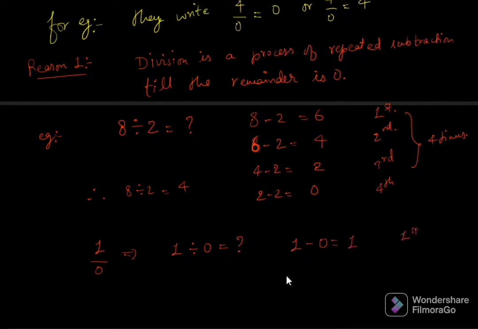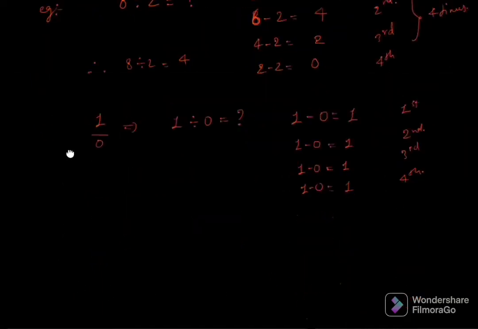This is the first time. Then again 1 minus 0, we get 1. This is the second time. Then again 1 minus 0, we get 1. Then again 1 minus 0, we get 1. So you can see that no matter how many times we subtract 0 from 1, we will never get 0.